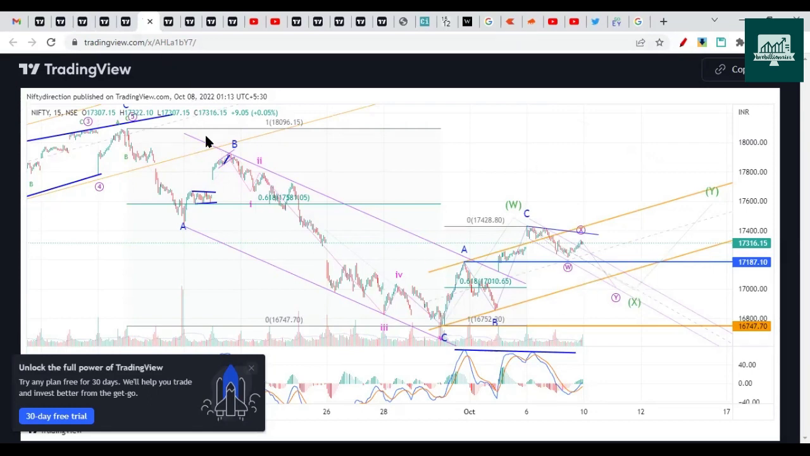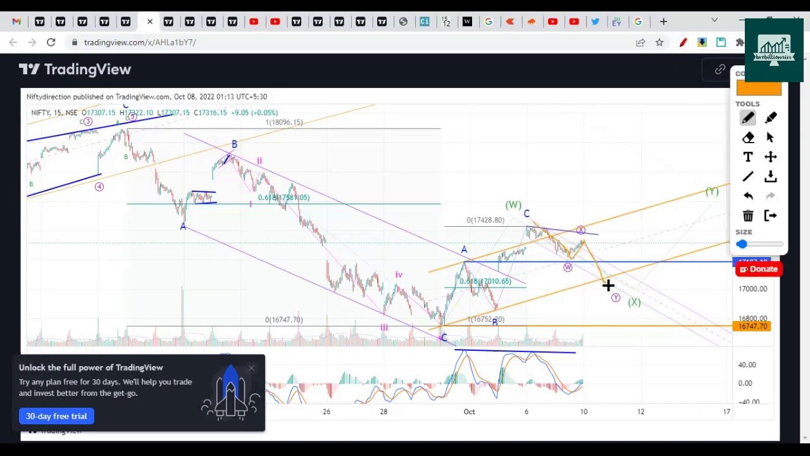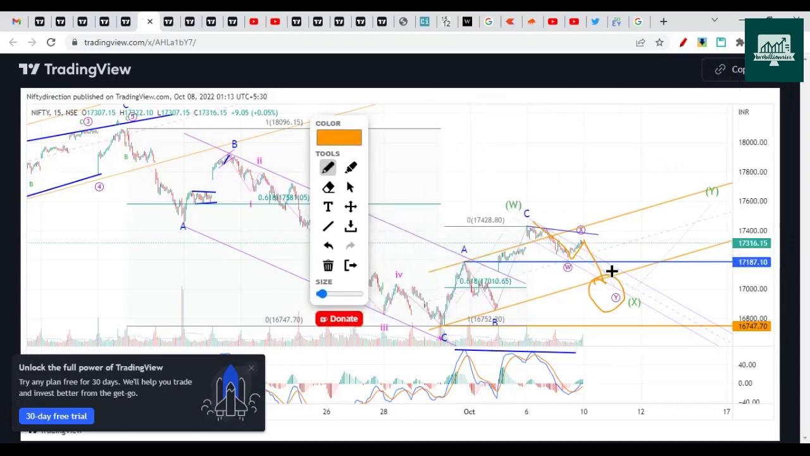This was the view from previous week, 8th of October. And this was the way we have projected the move with WXY waves. So this is the way we expected Nifty to go below 17,000 and 16,900. This is exactly the way Nifty has moved. The entire week it has spent making this Y wave.